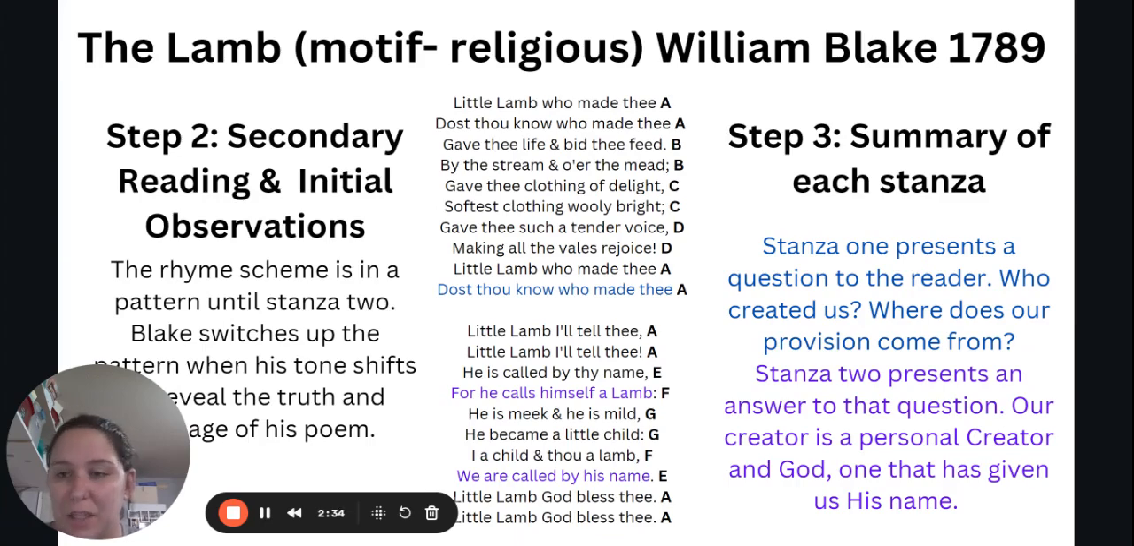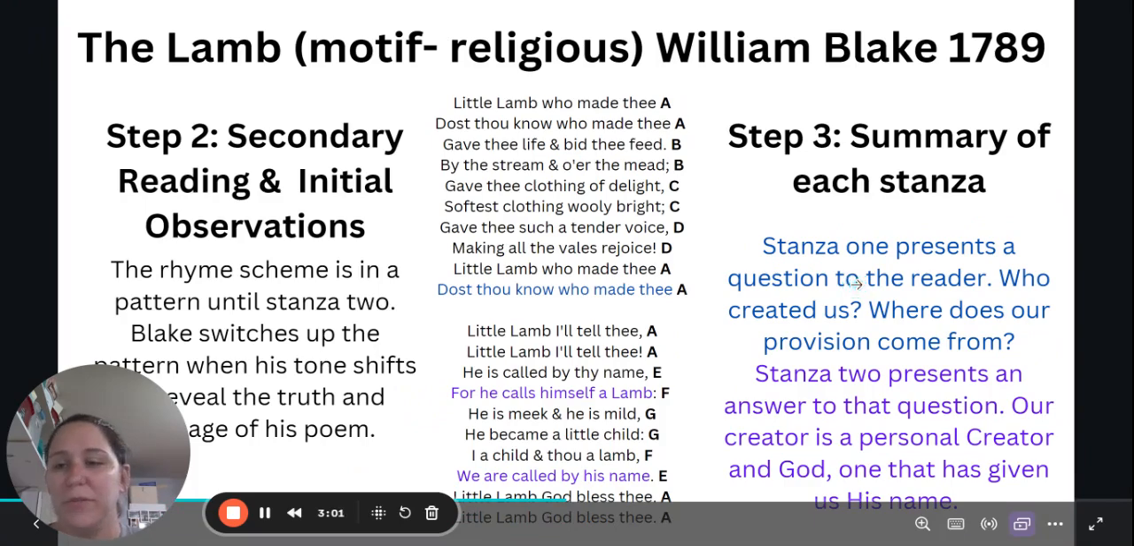It doesn't take us long to receive an answer because then we go down to stanza 2, where we see that the speaker presents an answer to that question. And the answer is that our creator is a personal creator in God, one that has given us his name. We share a name with our Savior, and that is Lamb. And we're going to talk more about what the Lamb symbolizes here in a couple of slides.